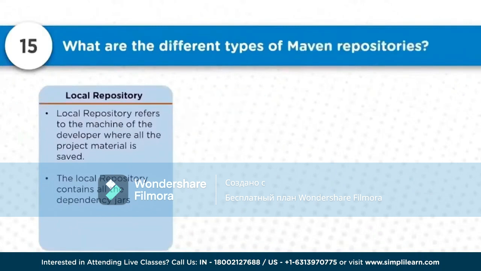Now the first one is the local repository. The local repository refers to the developer's machine itself, where all the project related files are stored. Whenever we work with Maven, a .m2 folder is created in the home directory. Usually whatever artifacts are downloaded from Artifactory or from the Maven repository get cached locally there, and once downloaded, next time it will not download the same artifacts or dependency again. So this local repository is available locally on the developer's machine only. It contains all the dependent jars which a particular developer downloads during the Maven build.